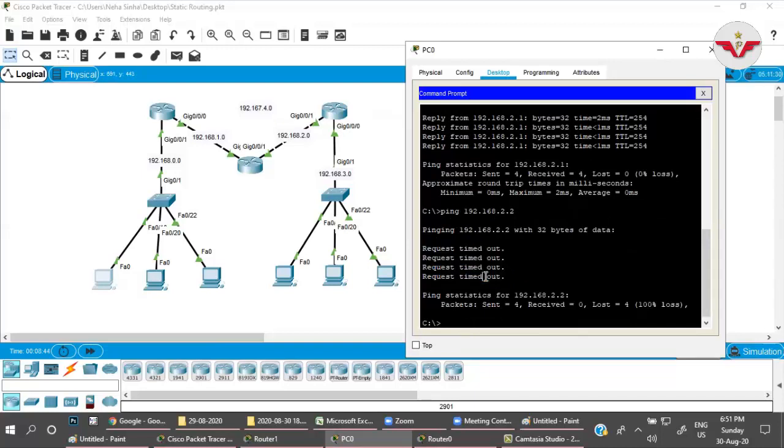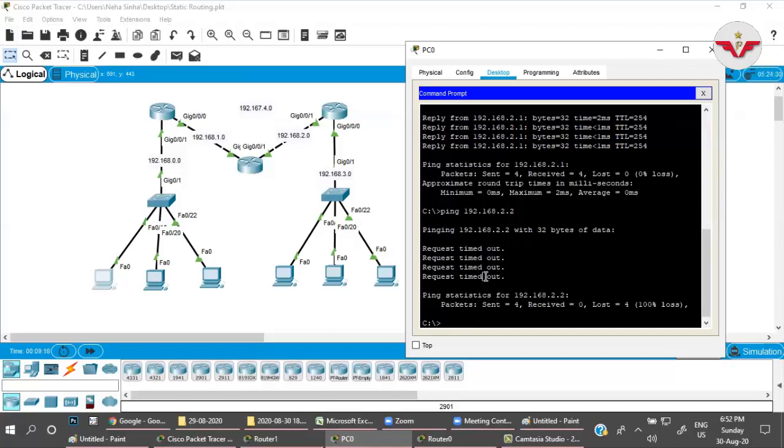So mind it, request timeout means what? You are able to send the message, the packet is going to or reaching that network, but that network is not responding and I am not getting any response. That is why the message I'm getting is request timed out, right?